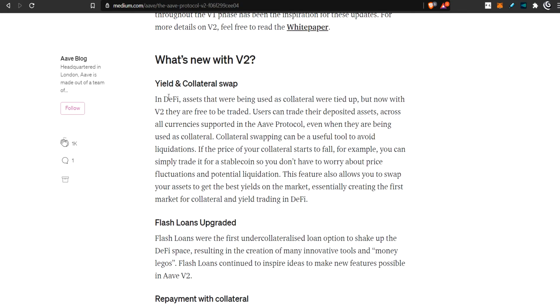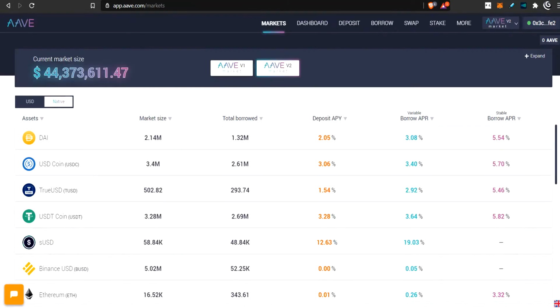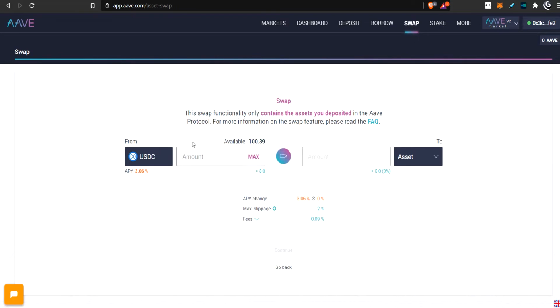So basically what it allows you to do is swap your collateral. You can also just swap tokens there, but you'd have to kind of stake them first. So let's go into the application and take a look at what I'm talking about. So here's the application. If you go to markets, over here, swap. Now I currently have some USDC staked in here, just a tiny bit for this demo actually. And if I wanted to, I could swap that over to any of the other applicable tokens that they have in there.